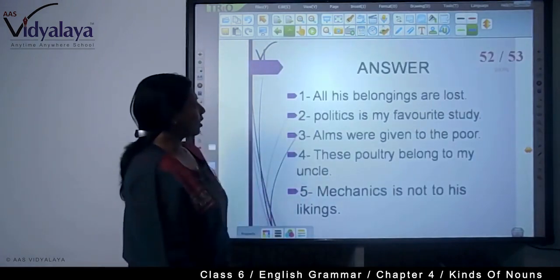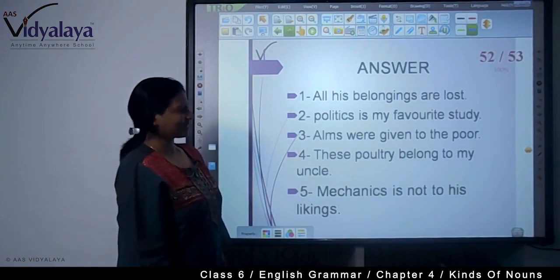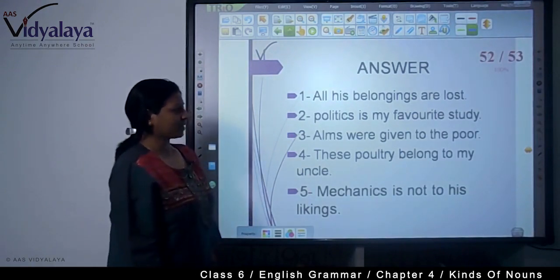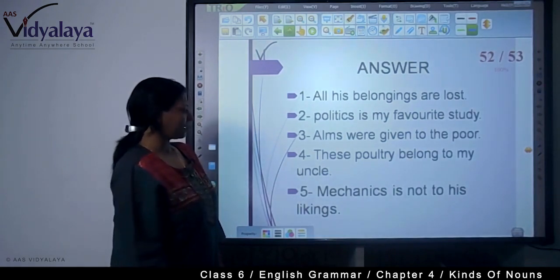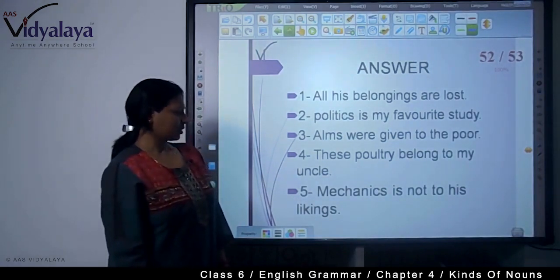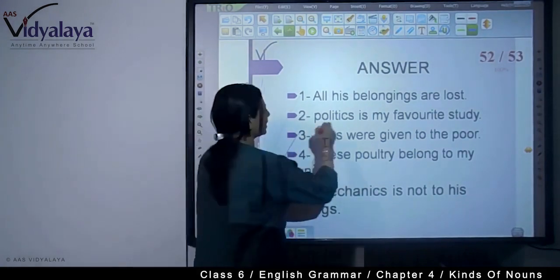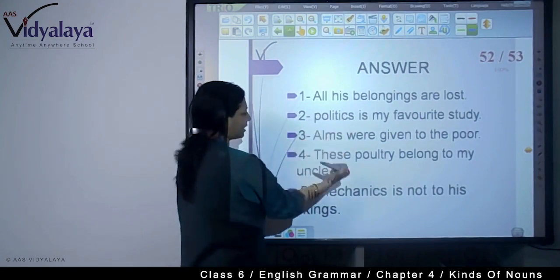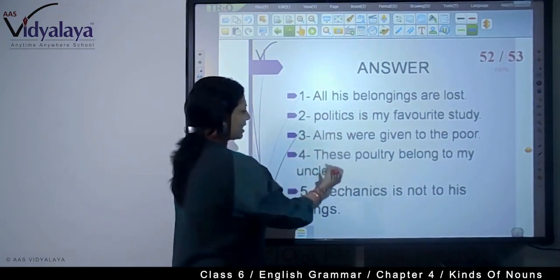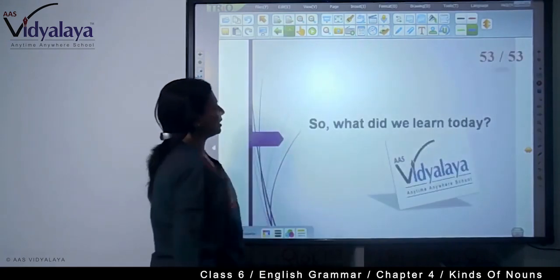Now the answers: all his belongings are lost. Politics is my favorite study. Alms were given to the poor. These poultry belong to my uncle, and mechanics is not to his liking. So in this way you see these are plural, this is singular, this is plural, and this is also plural, and mechanics is singular.